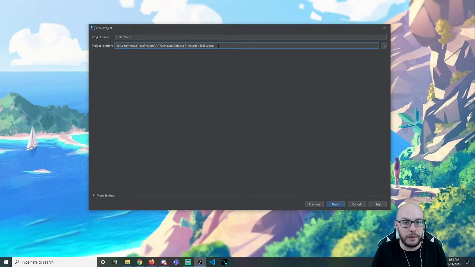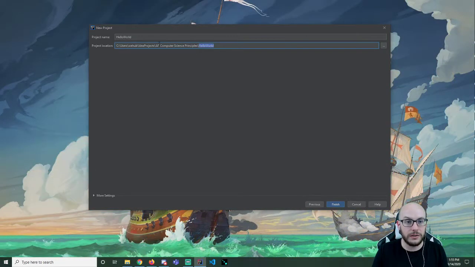The only reason why I had to type this out, you might have watched the IntelliJ setup guide video where IntelliJ kind of did this for you. The only reason why I typed it out is because I changed project locations. I tacked on this folder. In theory, once this folder is created, for all future projects this will be typed out for me via IntelliJ. Once you have the subfolder and the project named, you're ready to go.